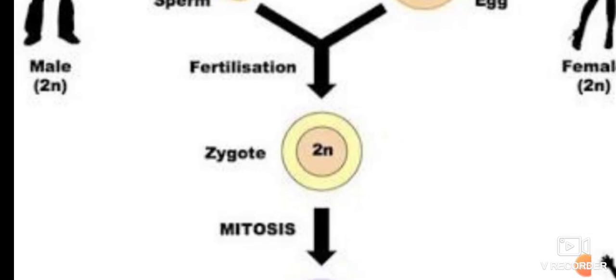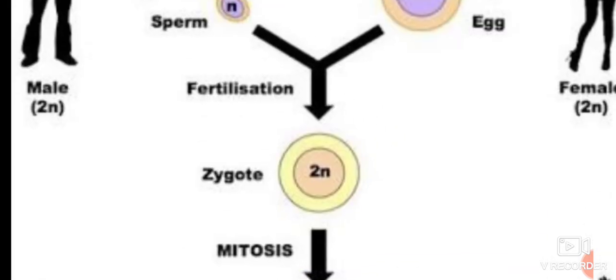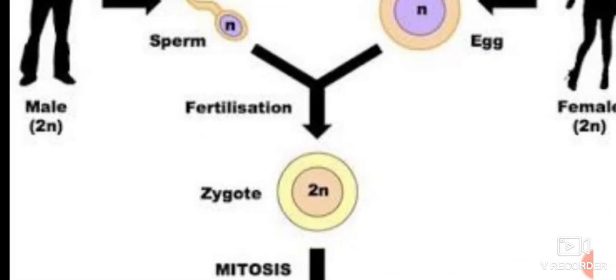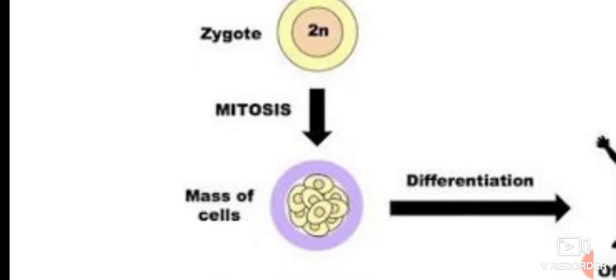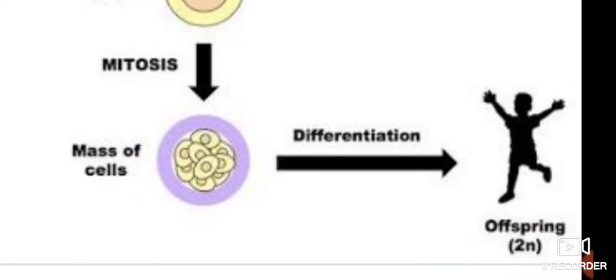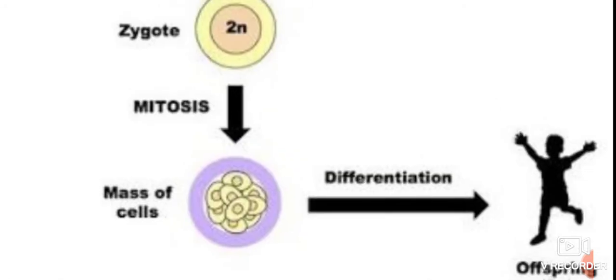fertilized egg, and it will be having 2n number of chromosomes, 46: 23 from male, 23 from female, and total 46 in zygote. And then afterwards, through the mitosis process, the development of the egg occurs. From one it becomes multiple and we get a mass of cells, and differentiation, and it becomes an offspring with 2n. Okay, we say diploid.